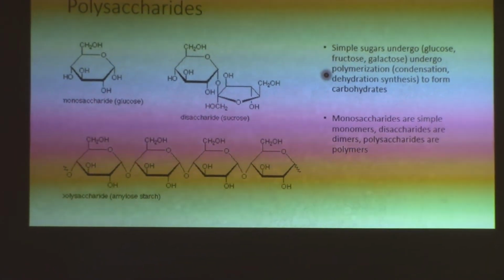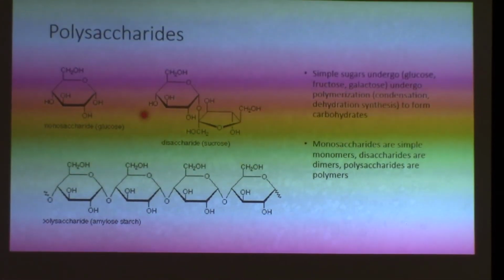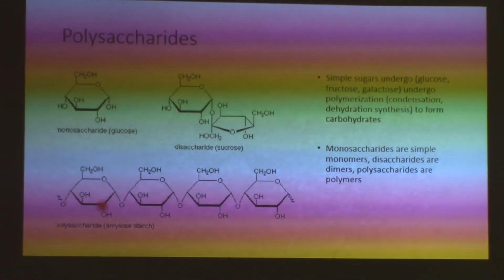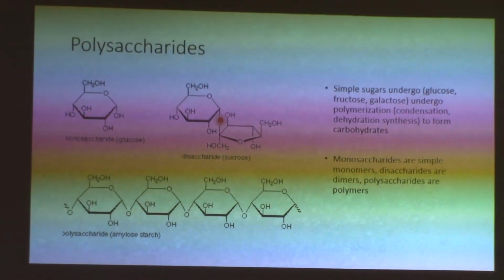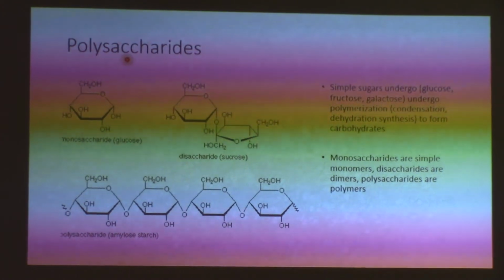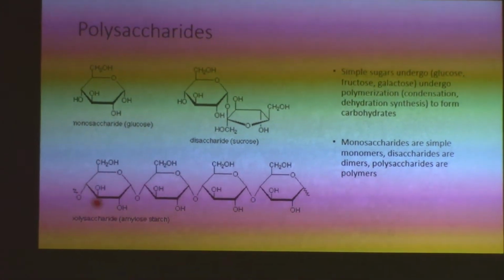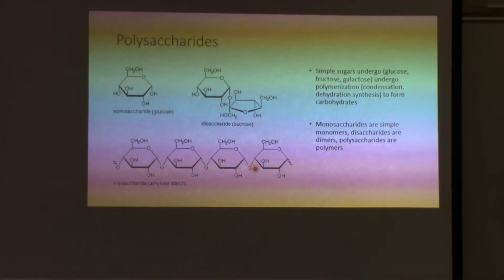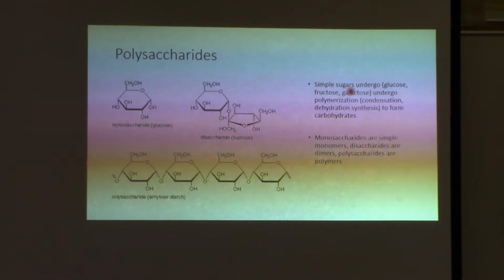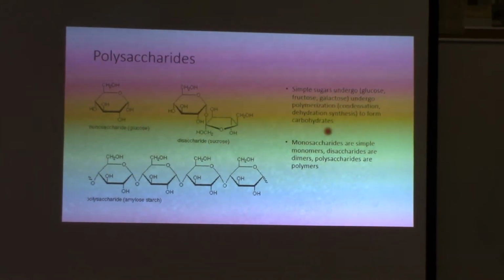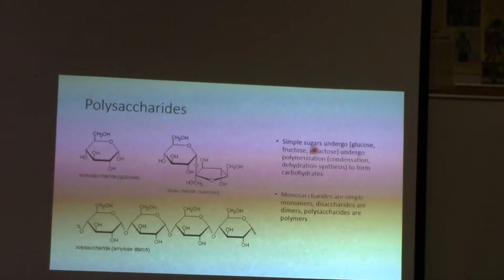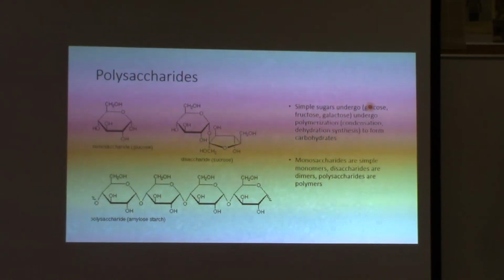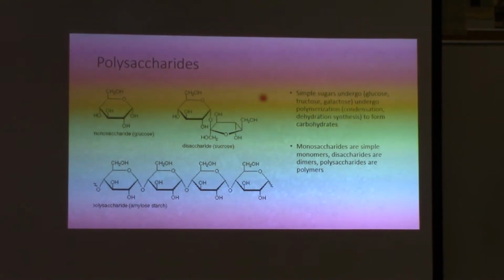Polysaccharides are repeating units of sugars, and they're also formed through condensation polymerization, right? So polysaccharides, right, are these combinations of glucose isomers. So simple sugars undergo polymerization to form carbohydrates, right? Your monosaccharides, which are your monomers of sugar, are glucose, fructose, and galactose.